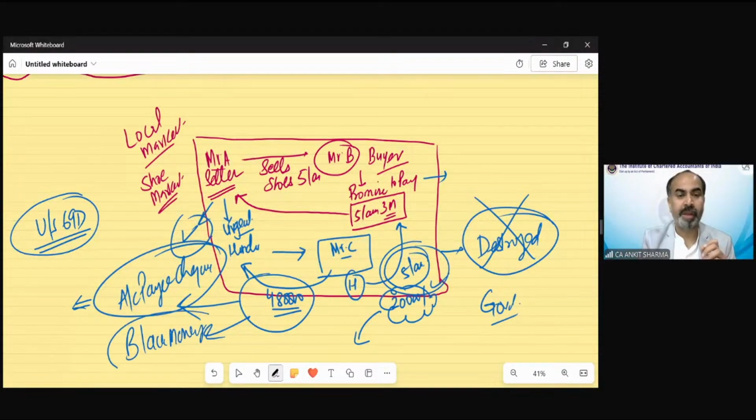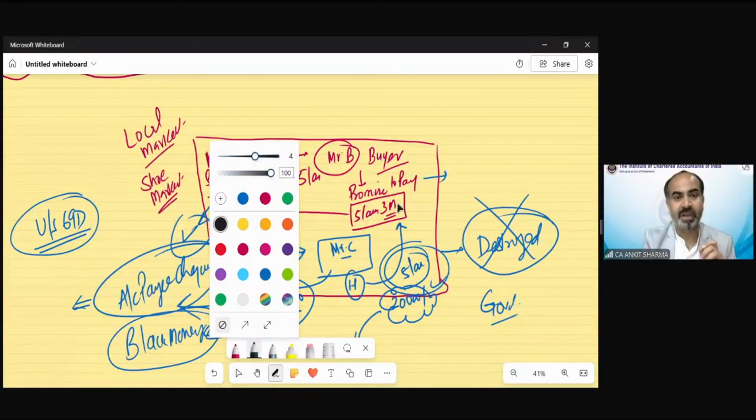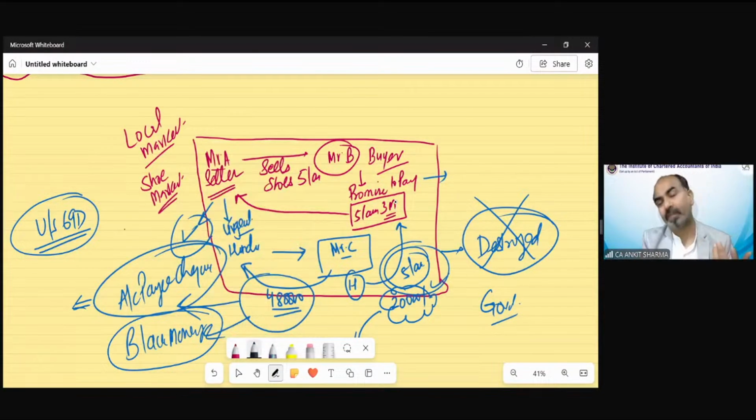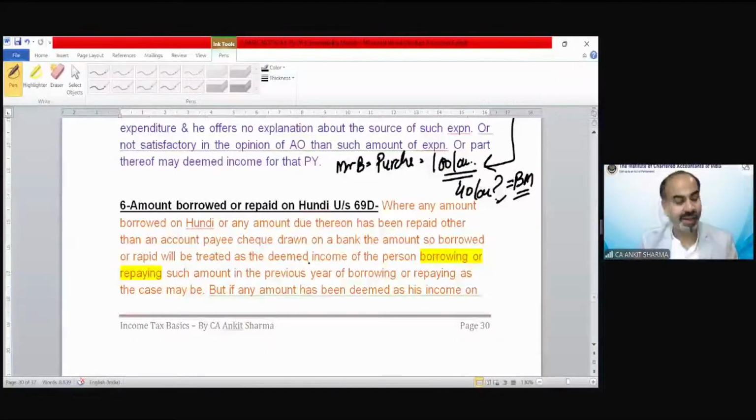The amount borrowed or repaid on hundi is going to be treated as black money in the hands of the person who is borrowing or repaying the amount. So the person who is borrowing that amount or repaying that amount, that amount is going to be considered as his black money in this situation. So that was the scenario under section 69D, which has been prescribed by the income tax department. You need not understand the mechanism of hundi. That is just for your knowledge. I have explained it so you will understand more clearly what exactly we are discussing. But the concept for the purpose of the Income Tax Act is very clear.